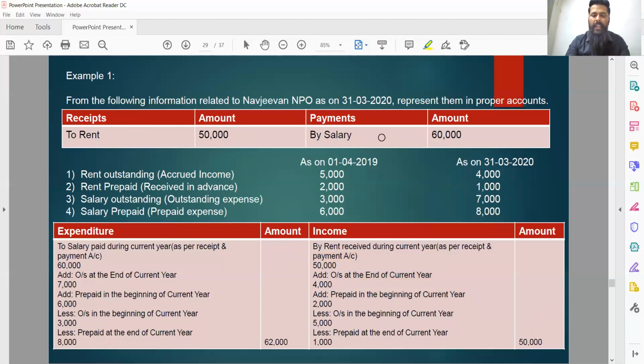Now let's move to the second part of question, that is adjustment pertaining to an expense, that is payment of salary.